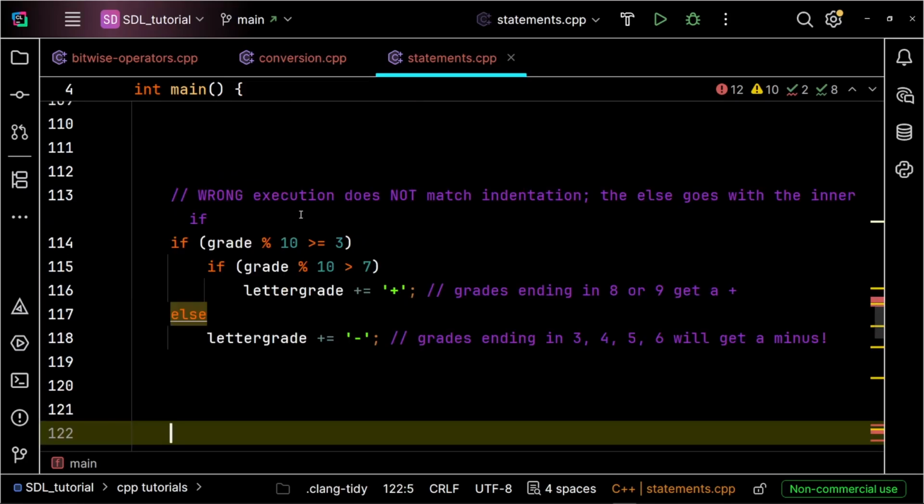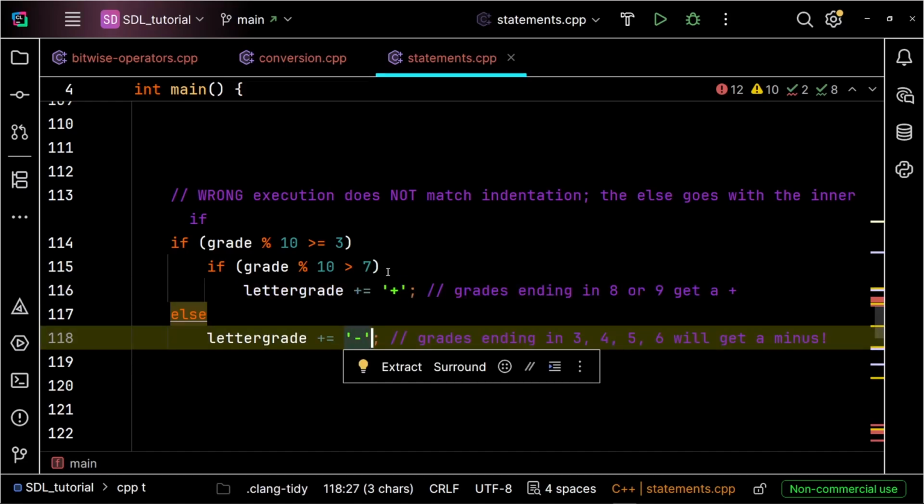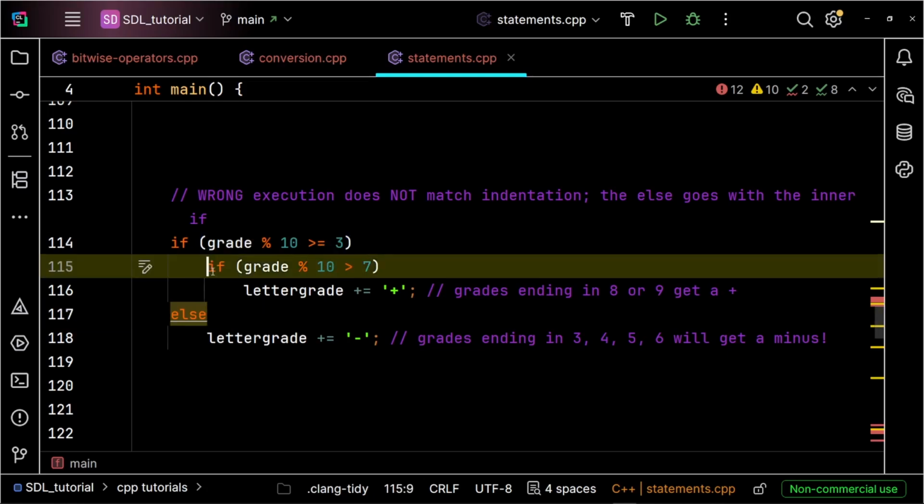This is an example of the dangling else. Suppose we are adding plus or minus modifiers to the student grades. We want grades ending with 8 or 9 to get a plus, and grades ending in 0, 1, or 2 to get a minus. Here's how a programmer might write it without curly braces. First, let's look at what happens when a student gets 75, which is a solid C grade. First, 75 modulo 10 is larger or equal to 3, which is true. Then, is 75 modulo 10 larger than 7? That is false.